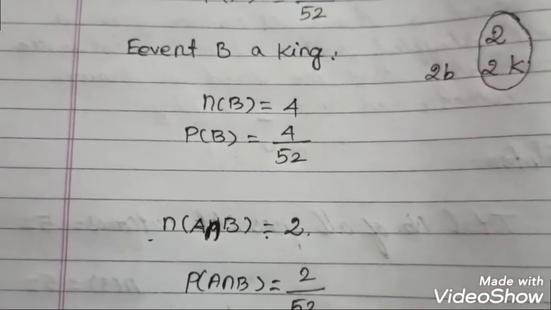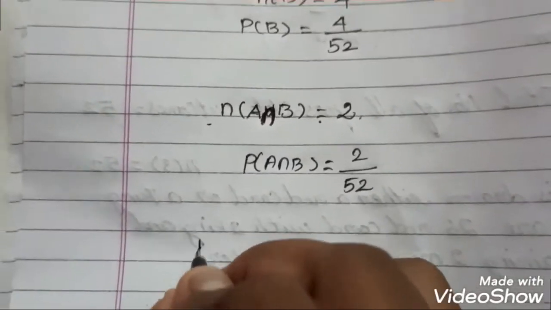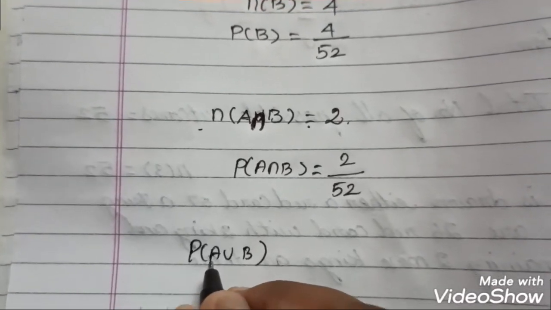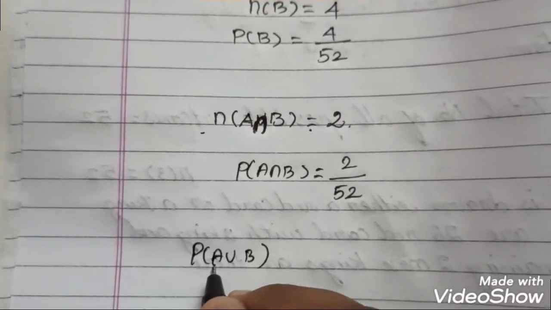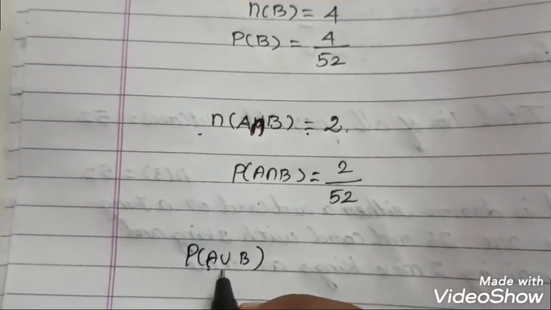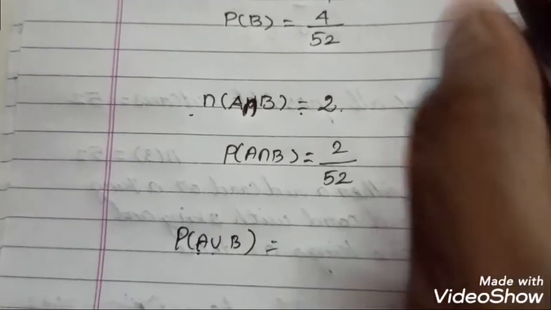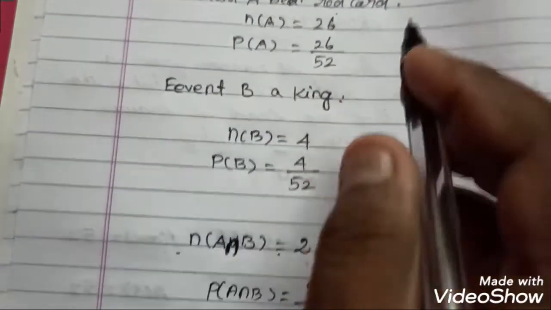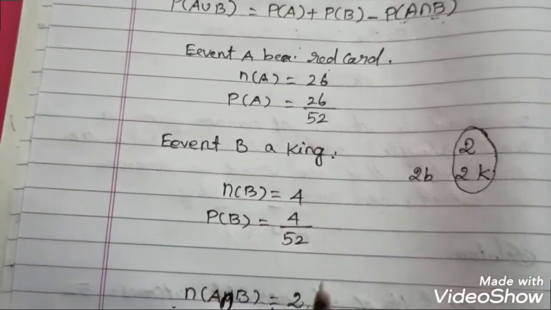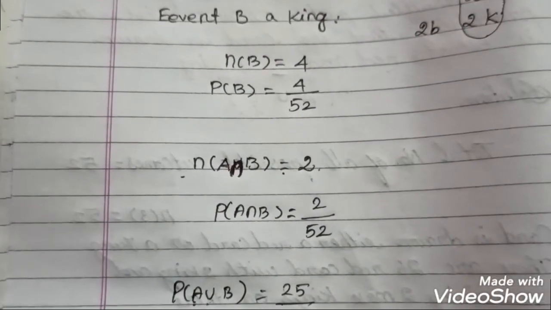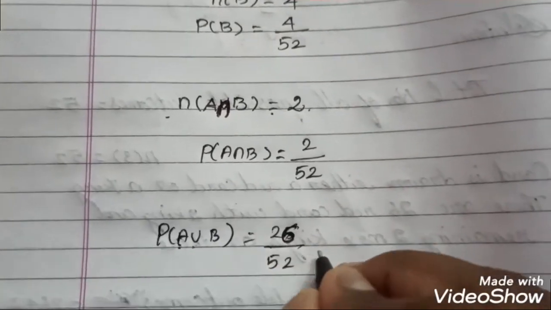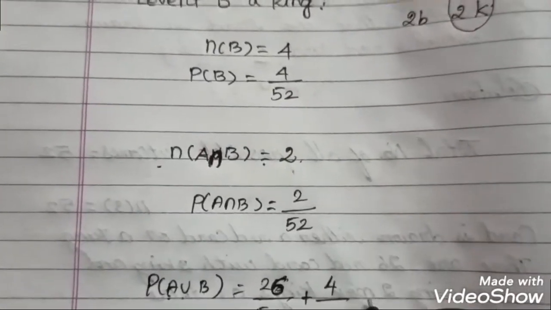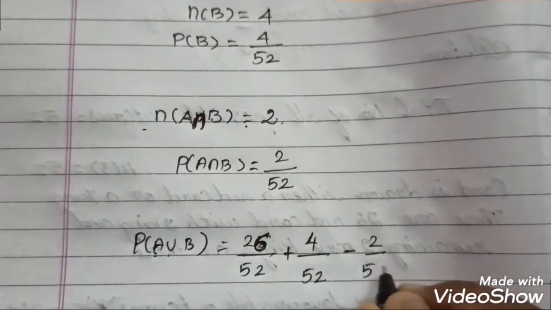2 are similar. So now we move on to the formula P of A union B. That means the probability of either a king or a red, or either a red or a king, whatever it is. In the sense of or, you use union. So P of A plus P of B minus P of A intersection B. So P of A, you know that it is 26 by 52, plus 4 by 52 minus 2 by 52.